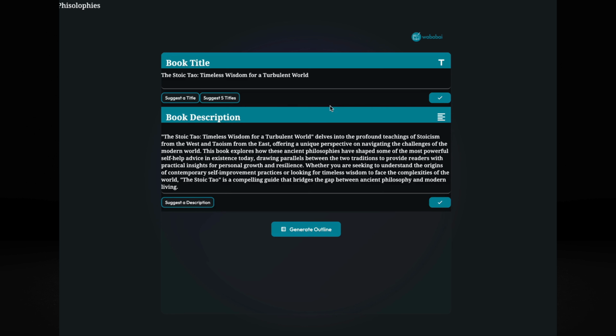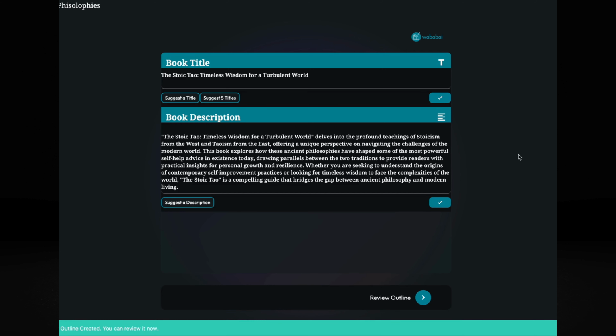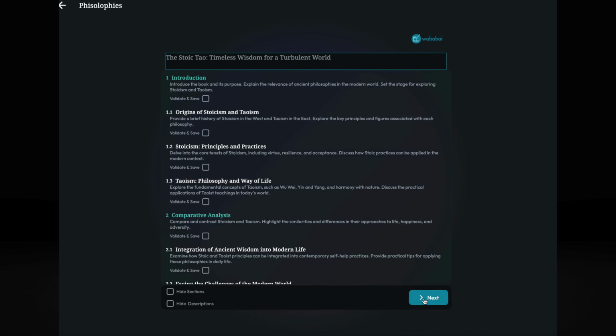And this is now where the magic begins, right? Because I could say, okay, I can write the outline myself, but I will just tell it, okay, generate an outline for me. What could be a good outline for this book? And okay, it's done, and it's telling me to go and review the outline. And here I have the outline that it is suggesting. Now I just need to go through it and validate it.